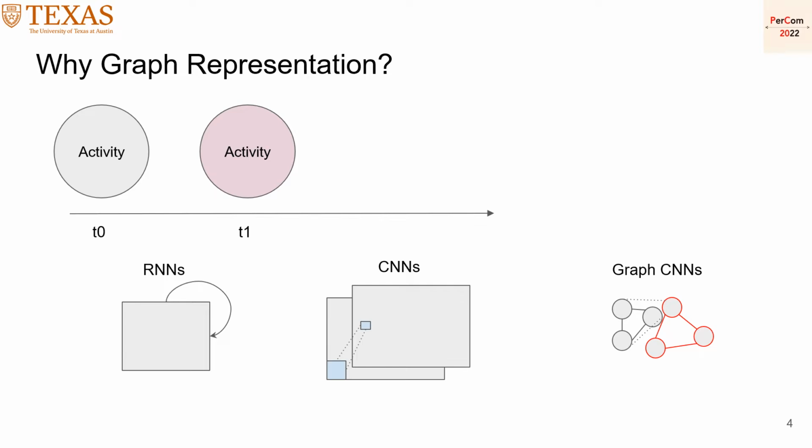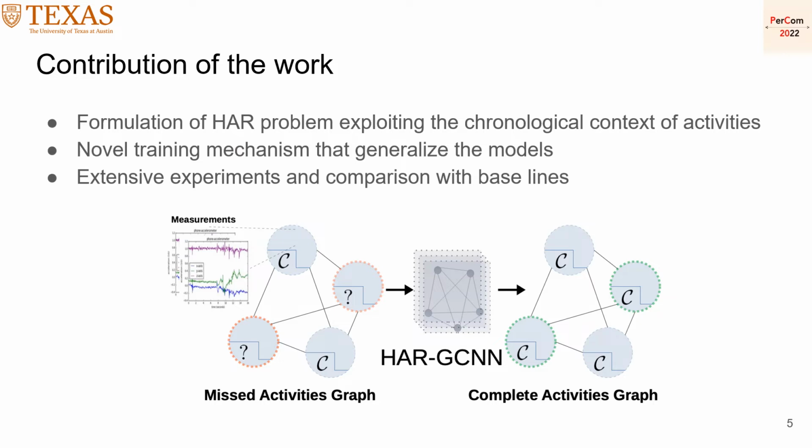So basically, graph CNN has two advantages over prior methods. The contribution of our work is first a formulation of the HAR problem that explores the chronological context of activities. We also propose a novel training mechanism that generates the models. Also, we show extensive experiments and comparison with baselines.